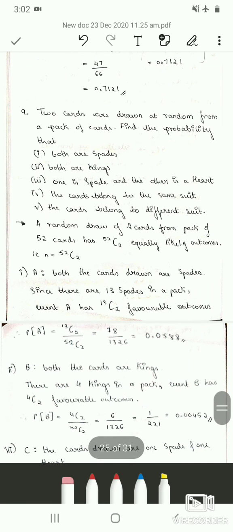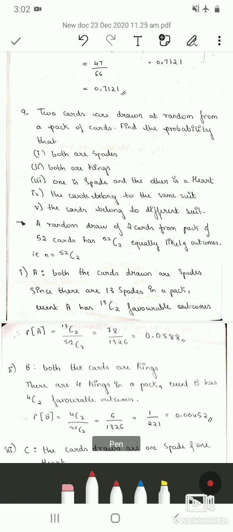So the next question is, 2 cards are drawn at random from a pack of cards. Find the probability that both are spades, both are kings, one is spade and the other is a heart, the cards belong to the same suit, the cards belong to different suits. So for one question there are 5 sub questions. So first let us find out small n, which is total number of outcomes.